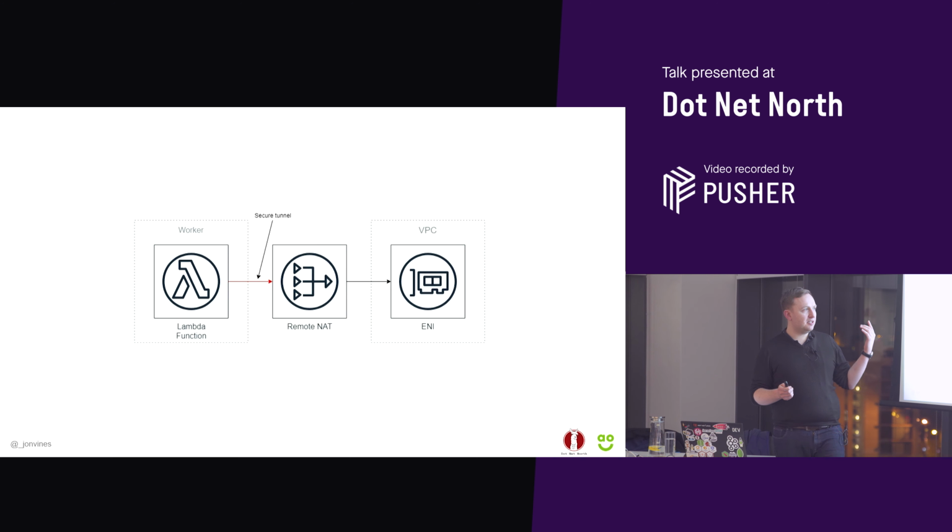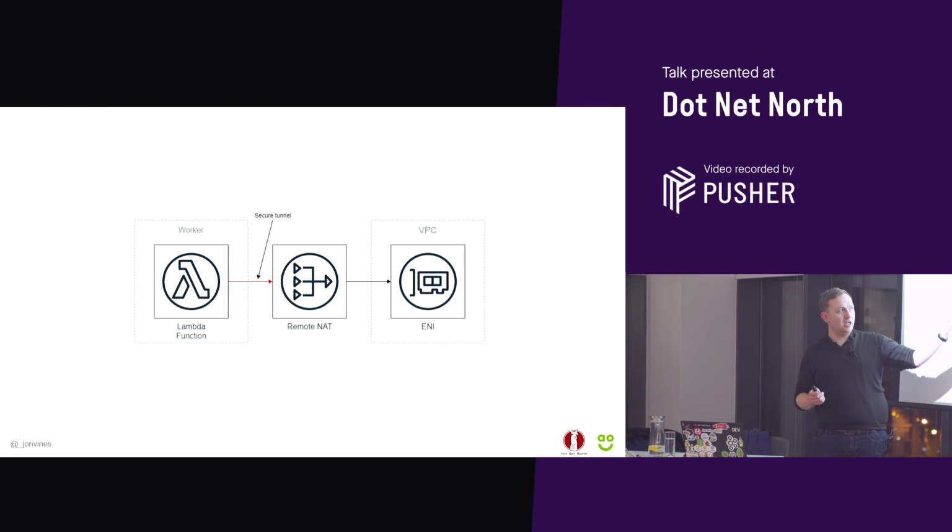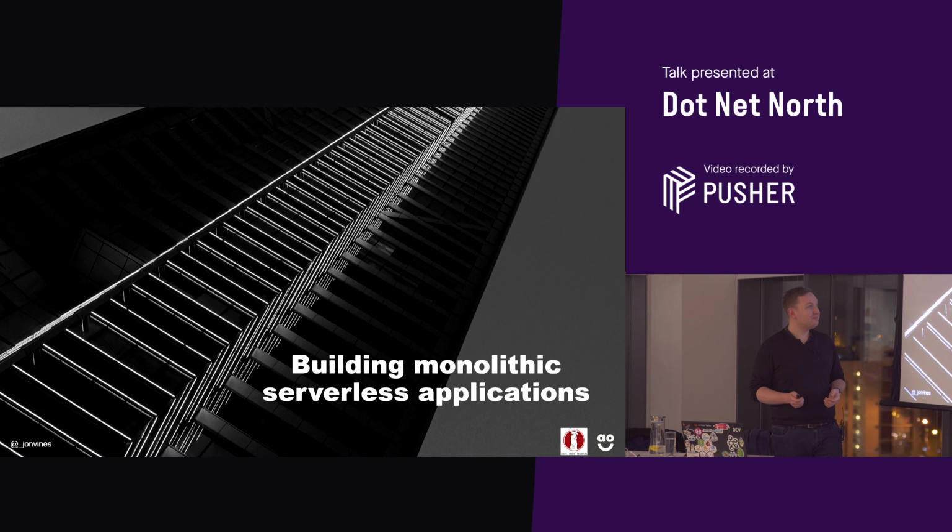AWS are working on this. They're kind of pre-provisioning a remote NAT and ENI so that the function itself just points to that remote NAT, and that should dramatically make better those cold starts, I should say, for .NET in particular, I think. But yeah, we're kind of beholden to the higher ups at AWS on when that actually comes or not. Okay.